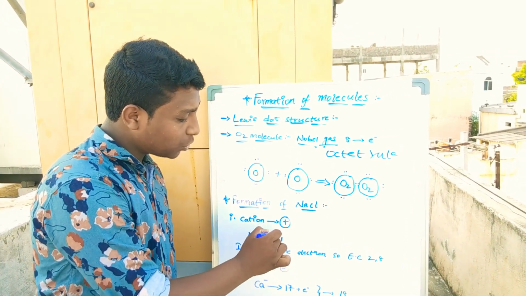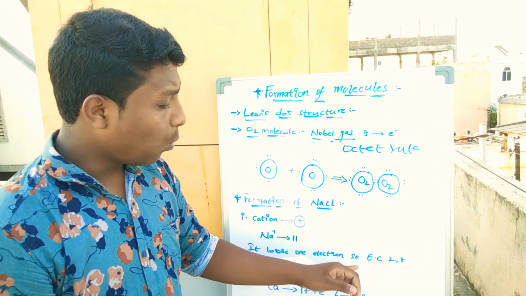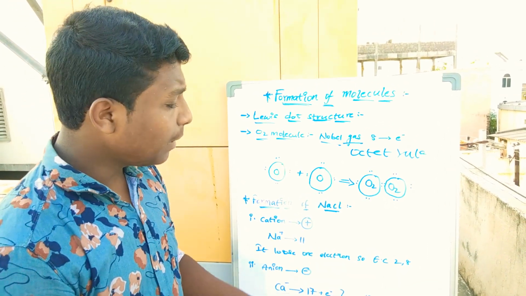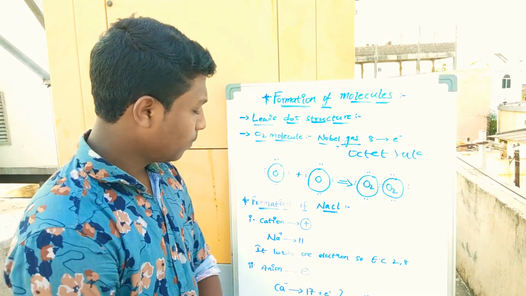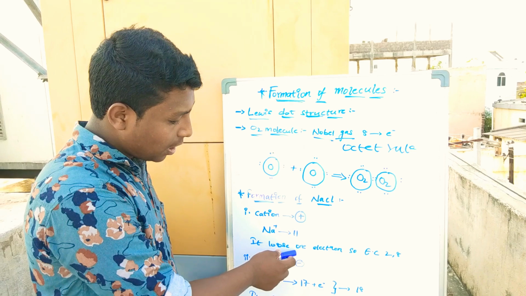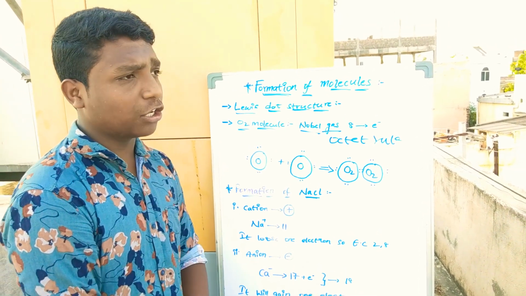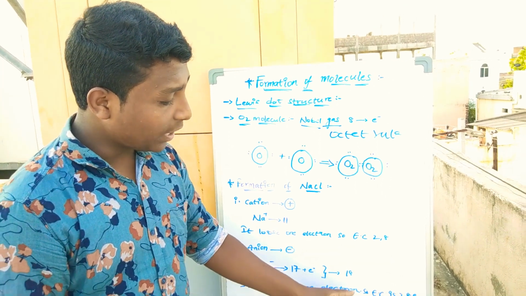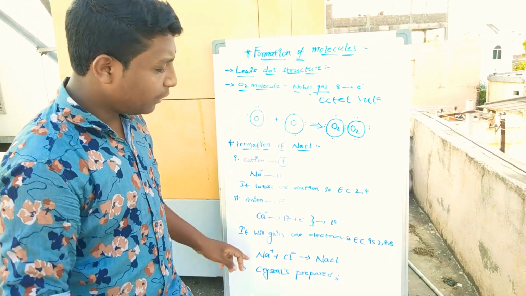Sodium will lose one electron, and the chloride, which contains 17 electrons, will gain one electron, making 18 electrons.